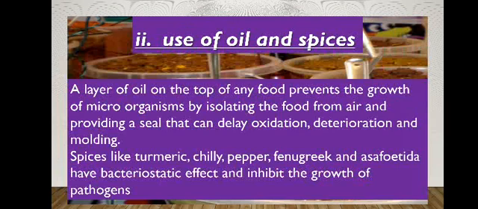Next is the use of oils and spices. In the use of oils and spices, microbial growth is prevented by the oil by preventing the contact with oxygen, and when the oxygen availability is reduced, the microbes are unable to grow and survive in the condition, and also the moisture availability is reduced by the layer of oil.